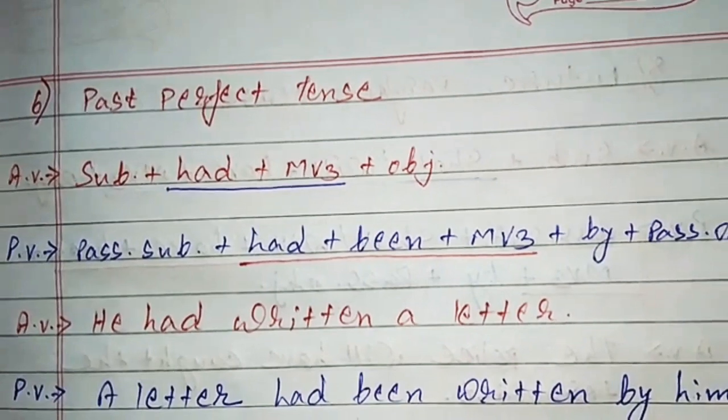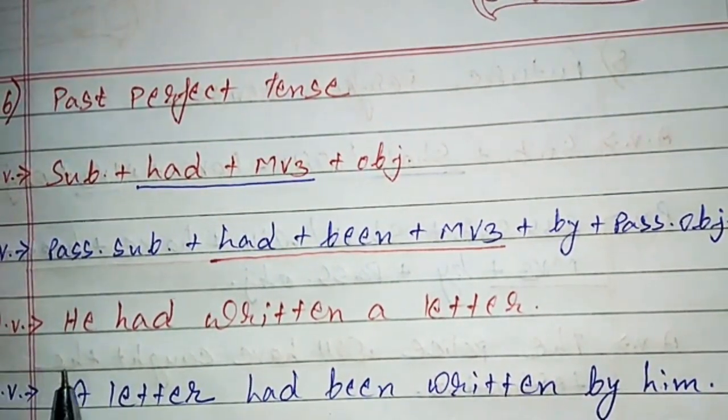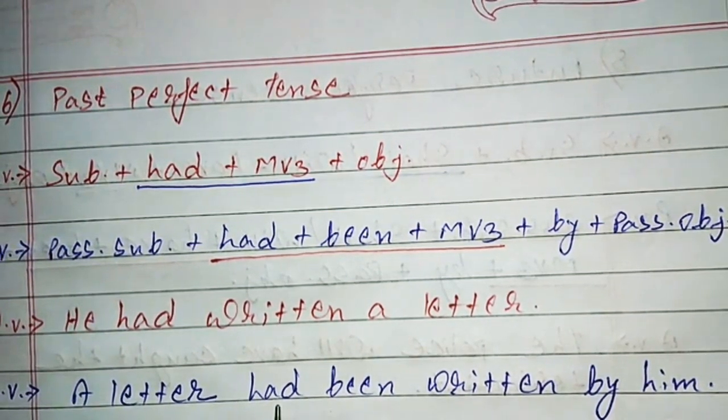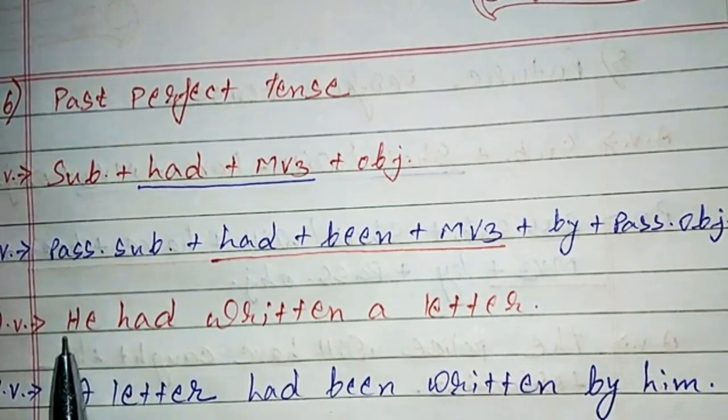Okay. Now, next, an example is given over here. He had written a letter. In passive voice, a letter had been. Had is used for both singular and plural subjects. So, had been is used for perfect, been, written by, he changes into him.